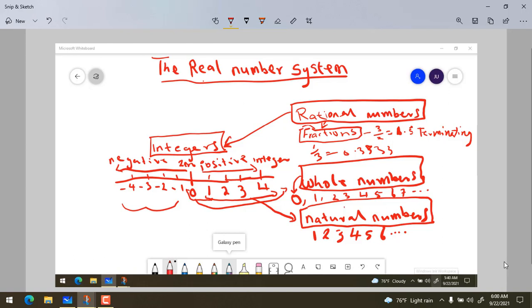So we call them recurring decimals. They are recurring, they continue, they don't stop. So here under fractions, we have the terminating and the recurring decimals. So under rational numbers, we have integers and fractions.